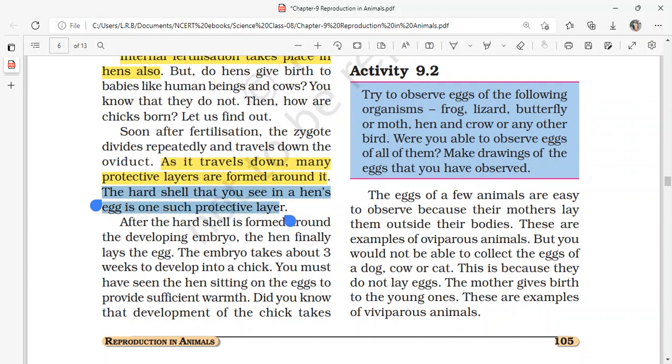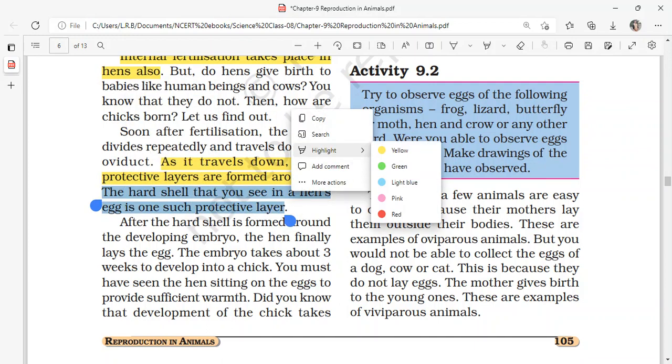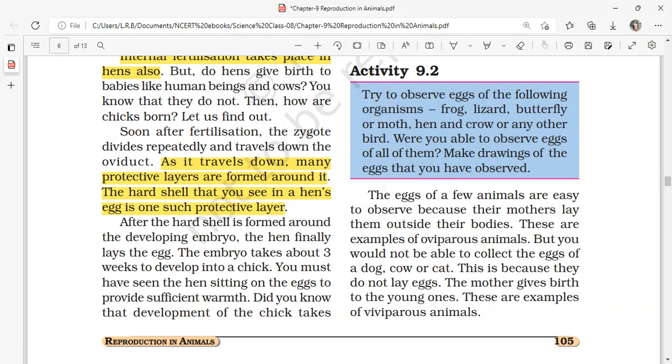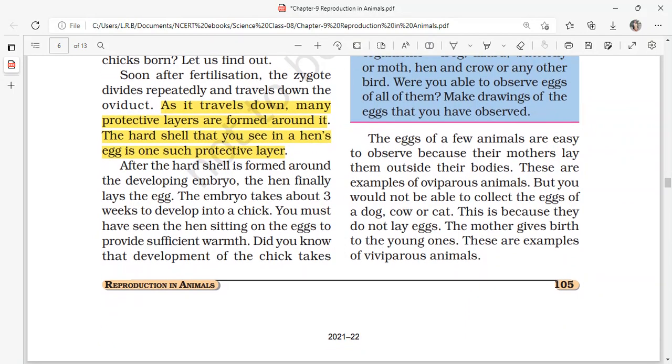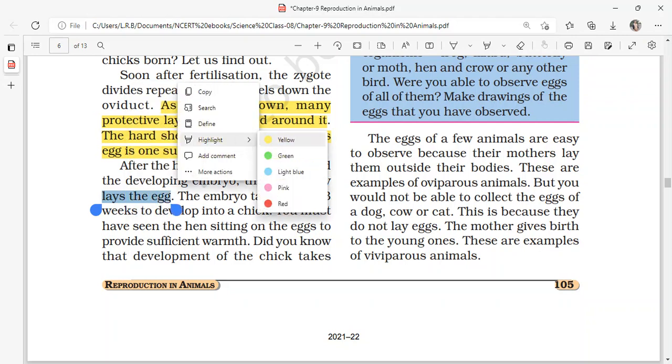The hard shell consists of a chemical called calcium carbonate, and it protects the fertilized zygote inside. After the hard shell is formed around the developing embryo, the hen finally lays the egg.